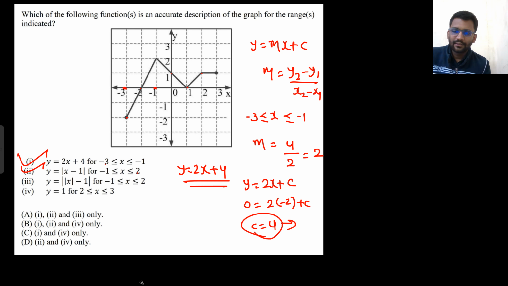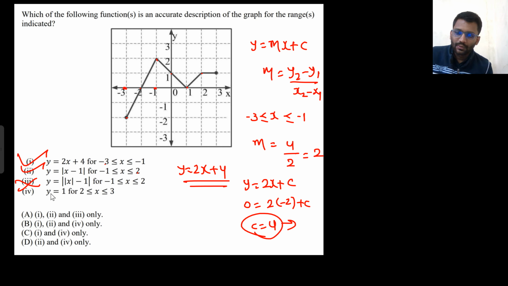Let's check for the third one. For the third one, put x equals -1, the value of y should be 0. But here you are getting 2. That means it's not correct. At x equals -1, in the graph you are getting 2. But here if you put x equals -1, you get the value of y equals 0. That means this is not correct.